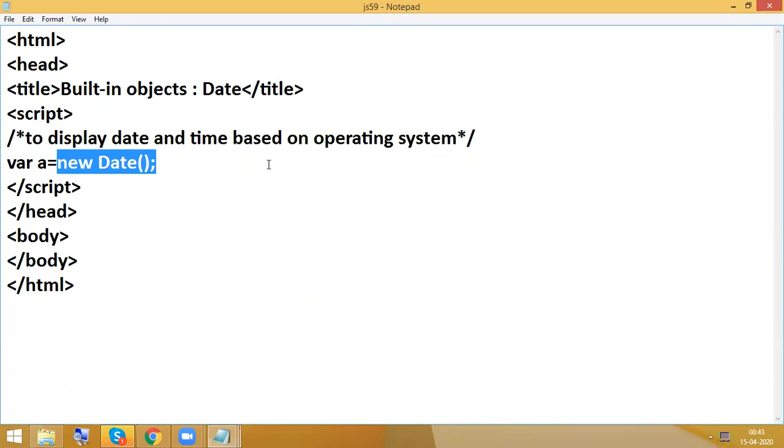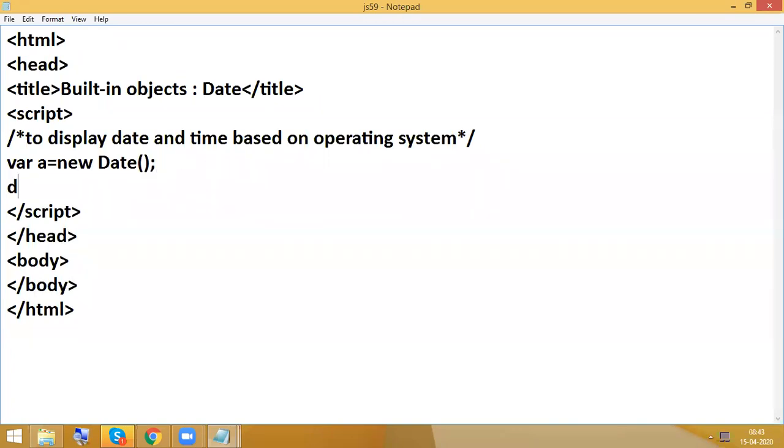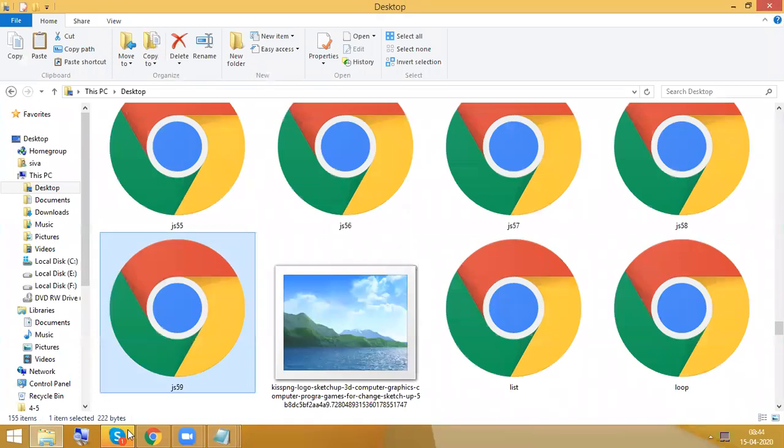Whenever we are writing new, space, capital D Date, then here document.write. Here I am going to display the complete information. Now go and check the output.